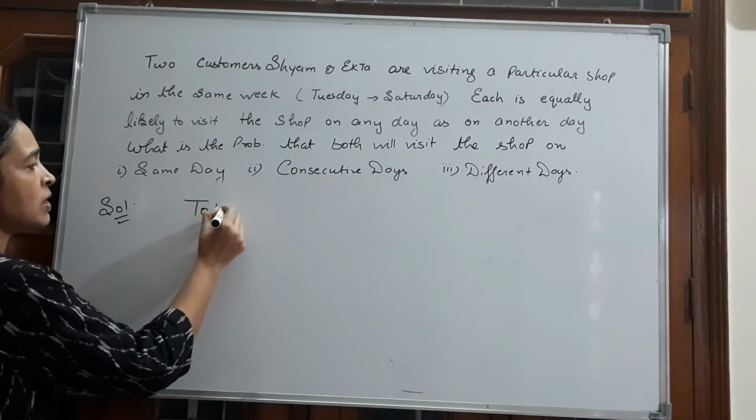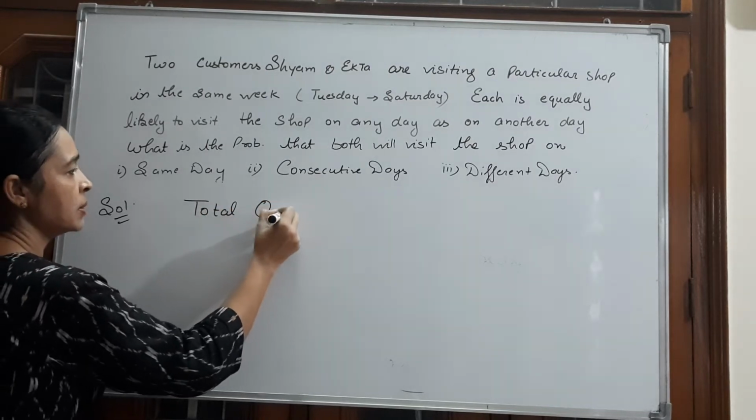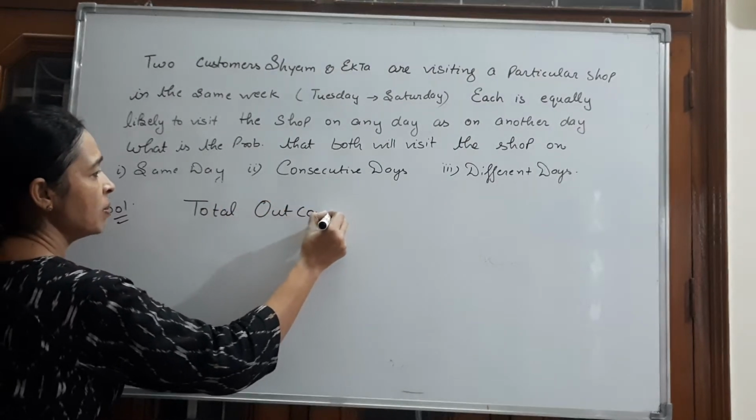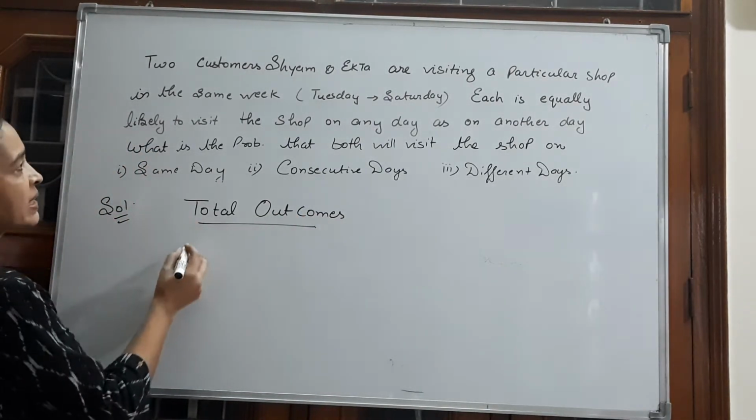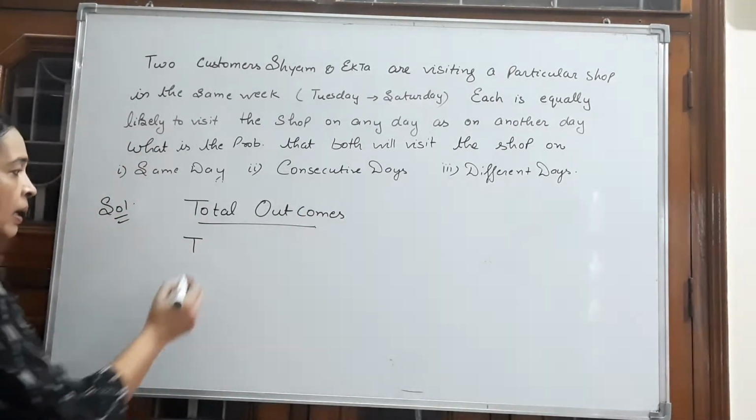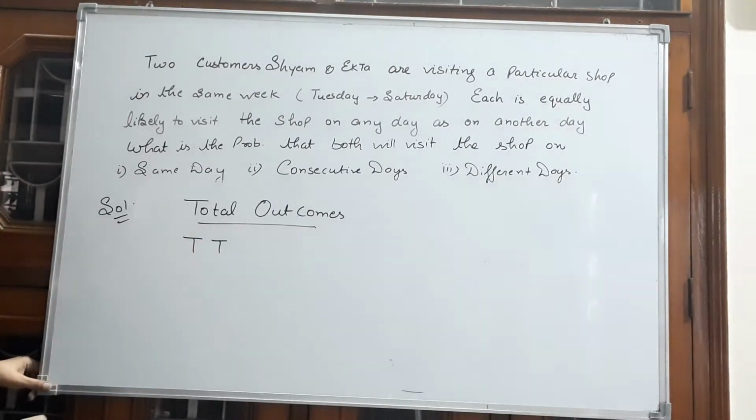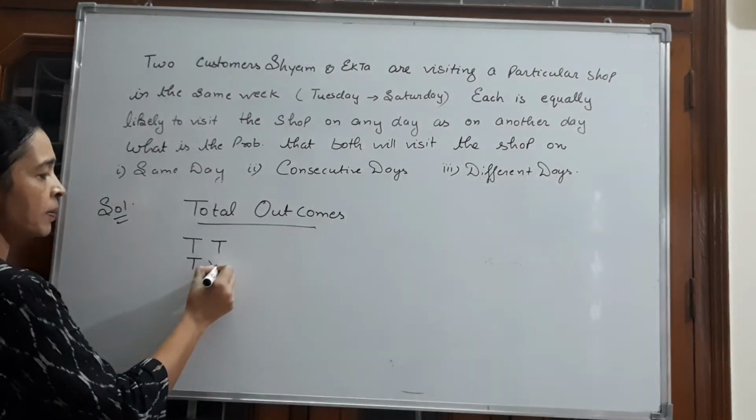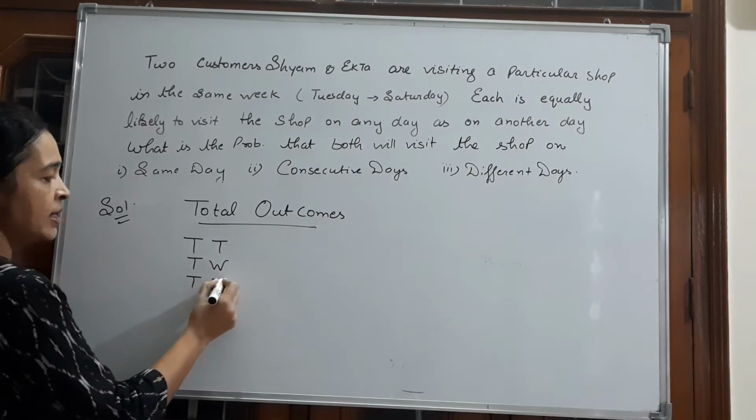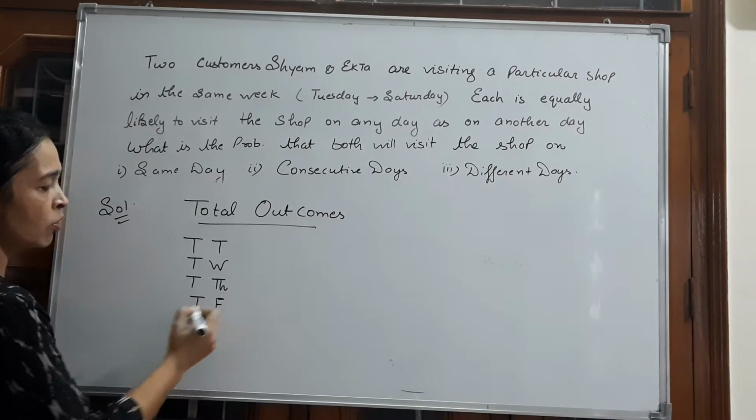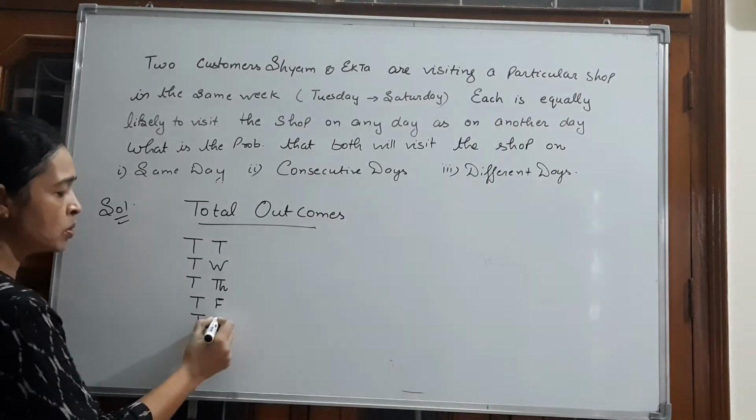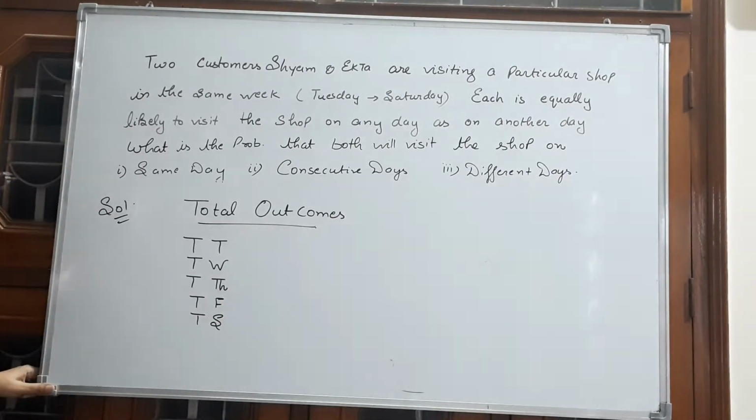What we have to do, first we have to find total outcomes. How many total outcomes will be there to visit the shop? First case may be that Shyam visit on Tuesday, Ekta also visit on Tuesday, Shyam on Tuesday, Ekta on Wednesday, Shyam on Tuesday, Ekta on Thursday, Shyam on Tuesday, Ekta on Friday, Shyam on Tuesday and Ekta on Saturday. This may be the case.